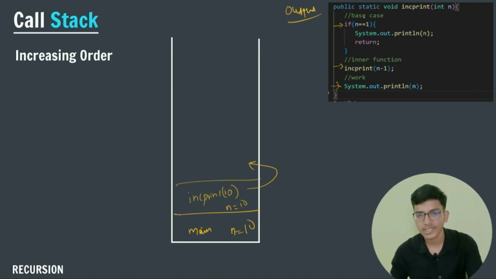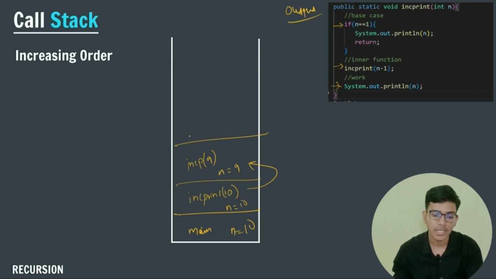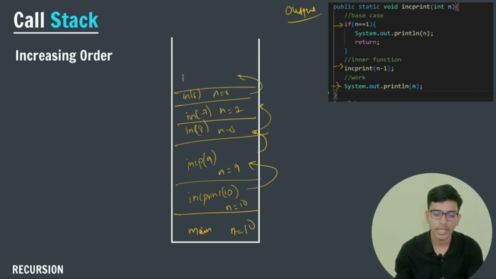After it, the flow comes from top to down. Here I am calling my function first. So it will call increment and pass 9, and n will become 9. After that I pass inc 8, n becomes 8. Then inc 7, n becomes 7. Function calling takes place like this. Then inc 6, n is equals to 6. Then inc 5, n is 5. Then inc 4, n is 4. These function calls will continue until I reach my base condition. So inc 3, n is 3. Then inc 2, n is 2. After that, inc